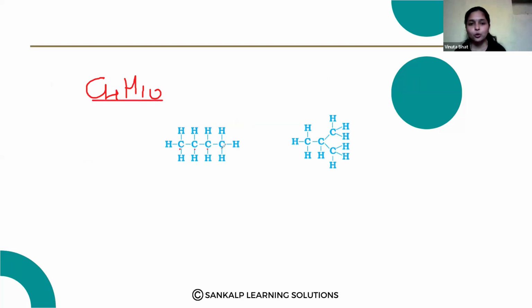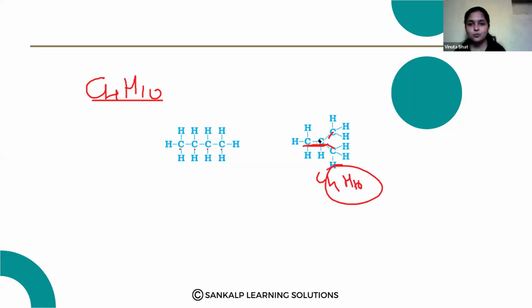1, 2, 3, 4 carbon atoms and hydrogen atoms that fulfill the carbon valency. So total 1, 2, 3, 4, 5, 6, 7, 8, 9, 10 hydrogen atoms, and here 3 carbon atoms in a chain and 1 carbon attached like this. So this is also the same C4H10 only, but the arrangement is different.